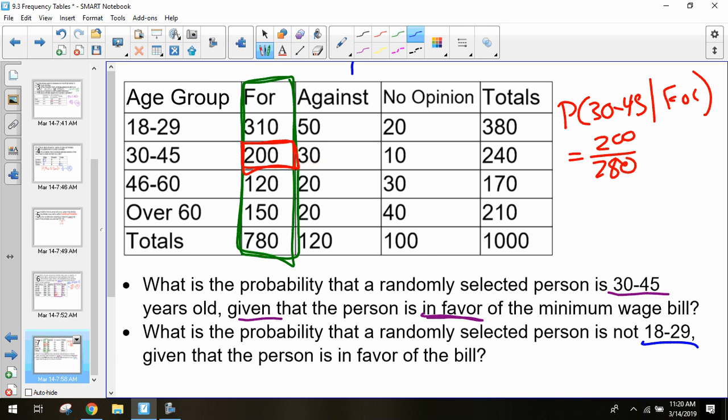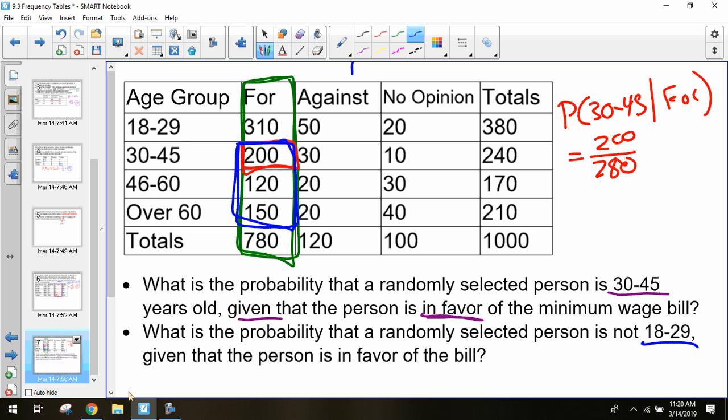Once again, because it's given that we're for the bill, we're only looking at this for the bill column. And because we're looking for people who are not 18 through 29, we want all the people that are not 18 through 29.